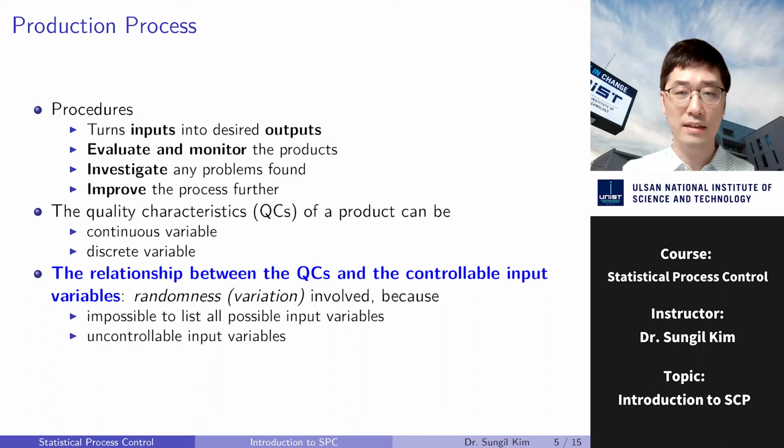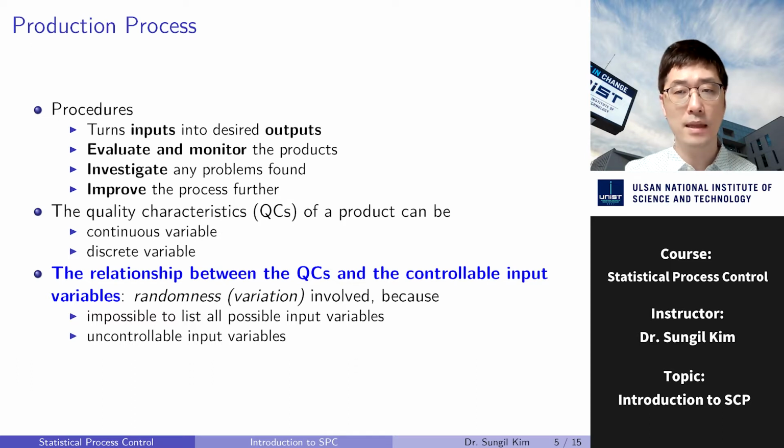The quality characteristics, QCs, of a product can be continuous variable or discrete variable depending on their data type. The values of QCs of a product are obviously related to the input variables of the related production process.